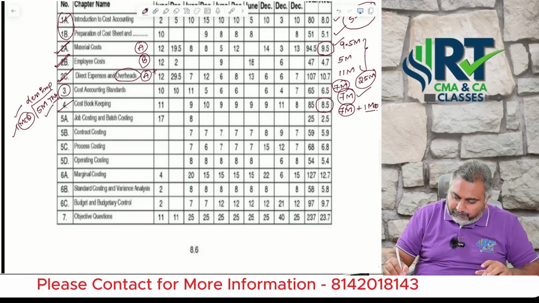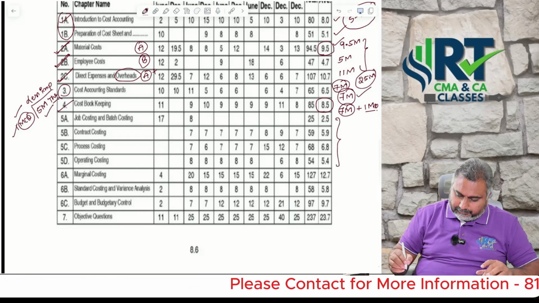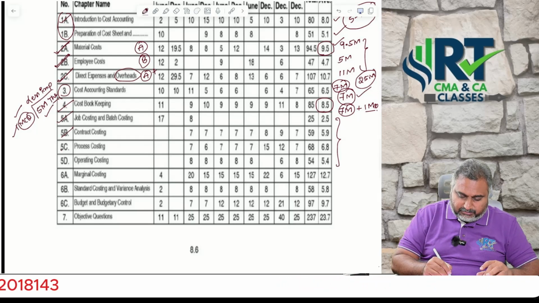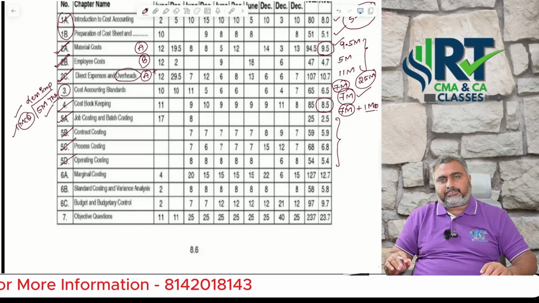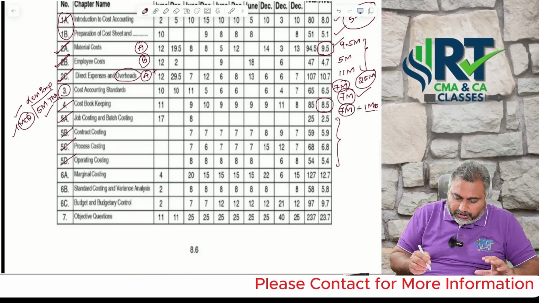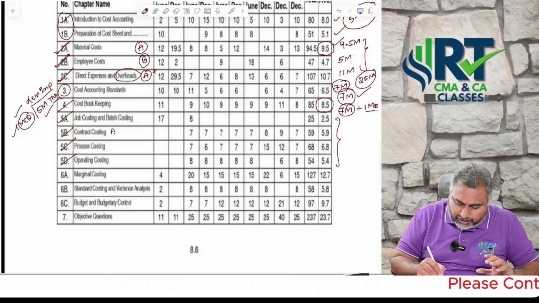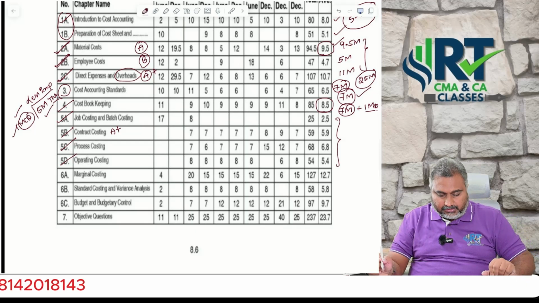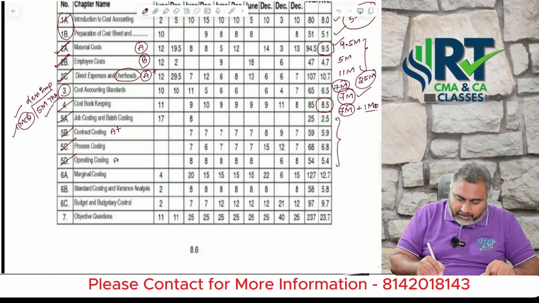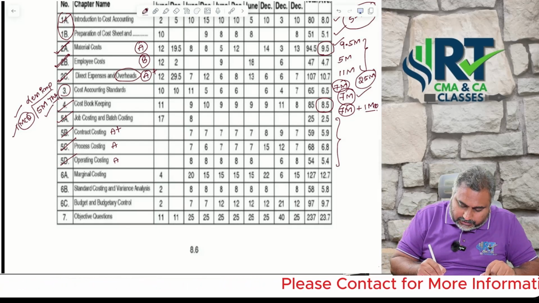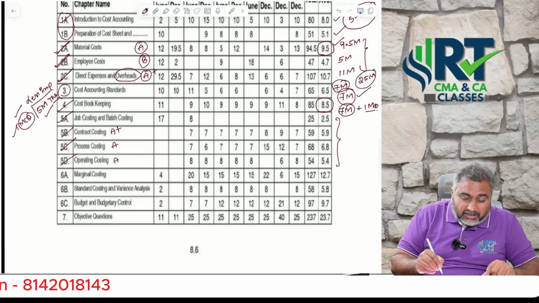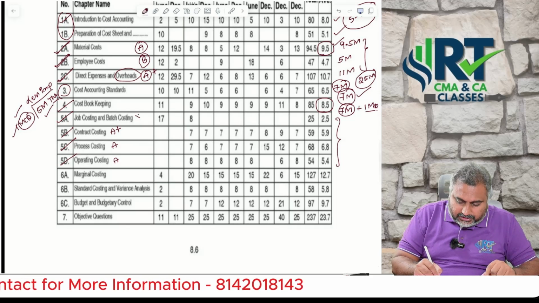Next, methods of costing, like job costing, batch costing, contract costing, process costing, operating costing. If you ask me which one I will give high priority, first I will go with A plus for contract costing. Second priority I will go with operating costing, and then I will consider process costing also as an A category question. And job costing, in the recent scenario, they are not stressing that much.